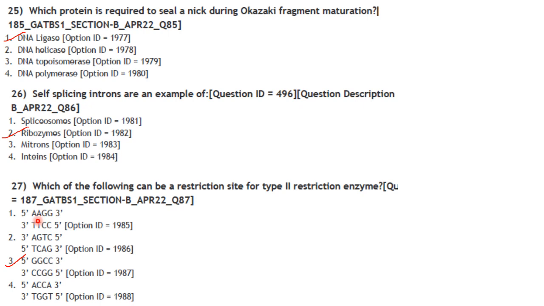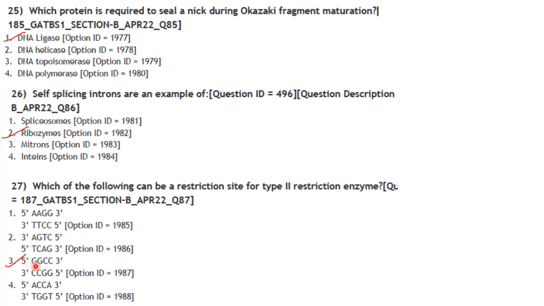But first option it is not like that. Then next one. AGTC 3' to 5'. So 3' to 5' should be AGTC, but here it is not so. So option 2 is also not correct.